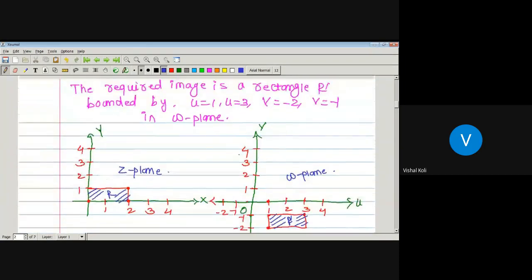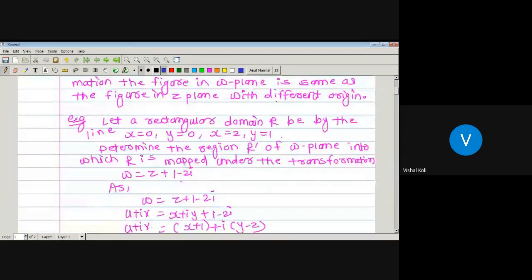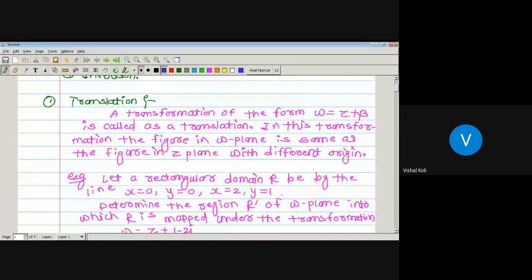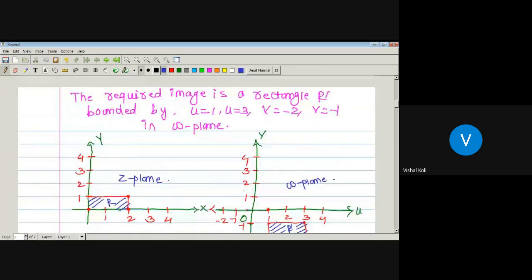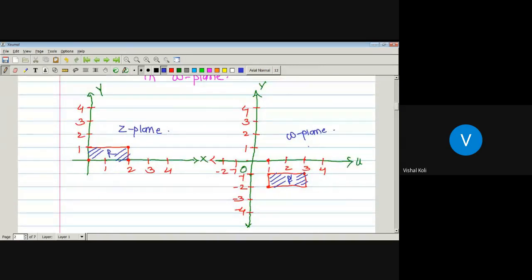Okay, so by the definition, translation means any transformation of the form W equal to Z plus beta. In this transformation the figure in W plane is same as the figure in Z plane with different origin. So both the figures, in Z plane and W plane, are same, but here the region is at positive in both. Here both x and y are positive, but here we have changed our origin in which x is positive and y is negative.